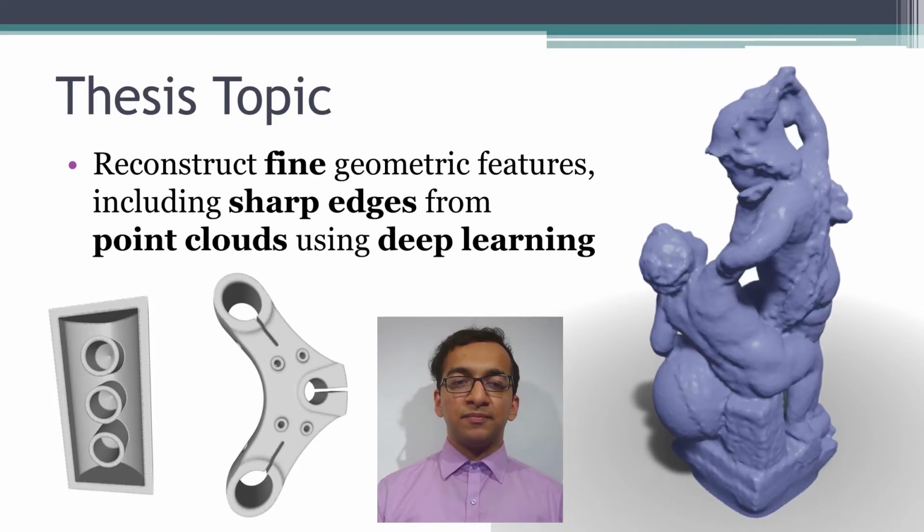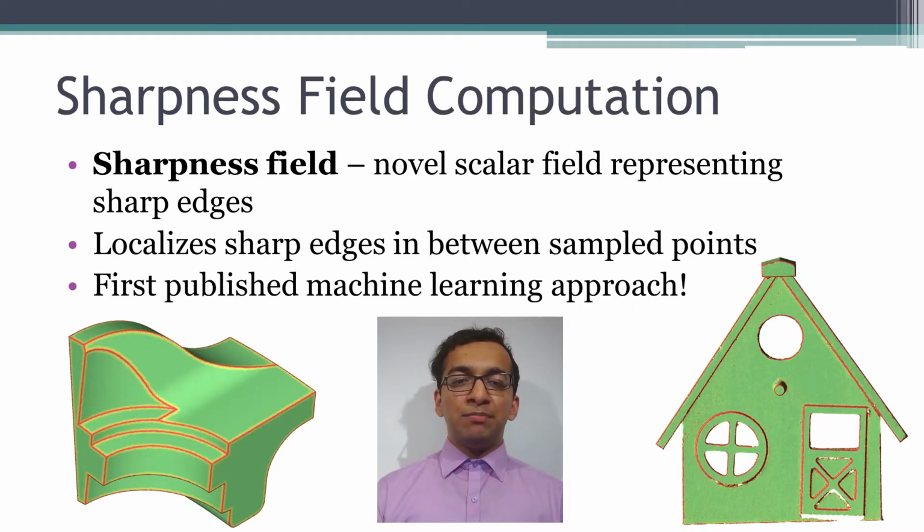It covers reconstructing sharp edges, as well as reconstructing fine features in general by the effective use of several deep learning models. First, I show that deep learning can be used to compute a scalar field representing the sharp edges of a surface, which I call a sharpness field. Computing the sharpness field for a point cloud allows us to identify the exact locations of sharp edges on the underlying surface, even if the point cloud does not contain points lying on sharp edges. This work also happens to be the first published machine learning approach to detecting sharp features in point clouds.